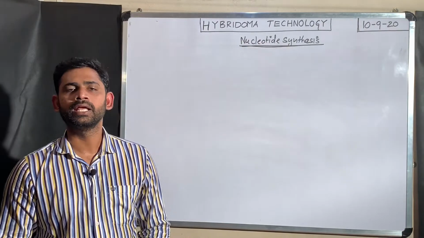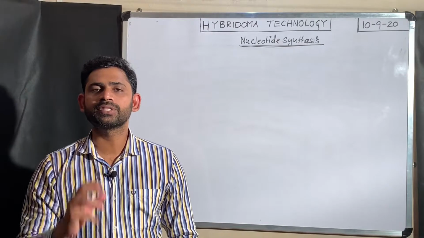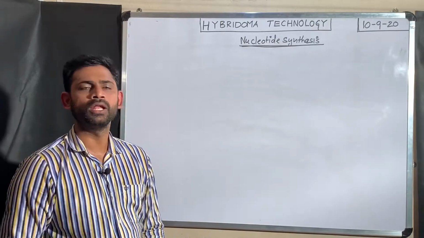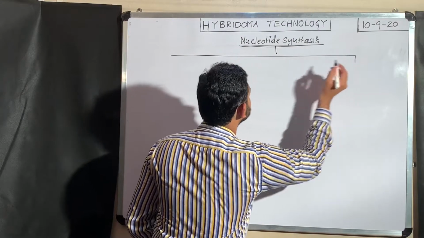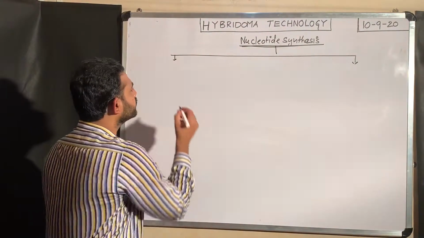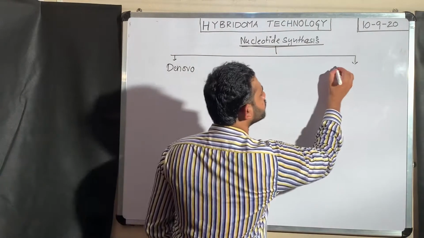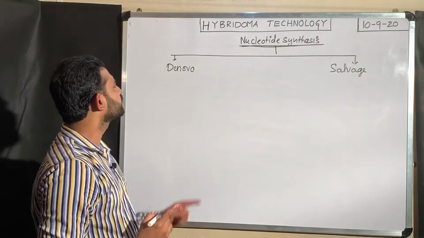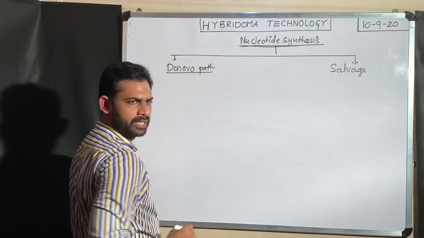What I am telling is that for synthesis of nucleic acids, first the cell must synthesize the different types of nucleotides. In every cell, nucleotide synthesis occurs in 2 different pathways. One is the de novo pathway. The second one is the salvage pathway. First, I will discuss the de novo pathway. What does the de novo pathway mean?